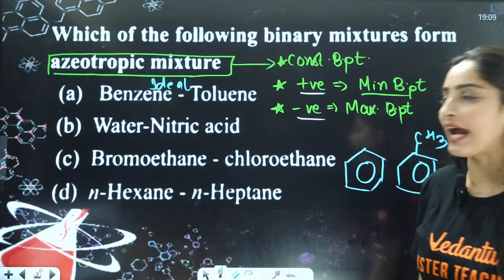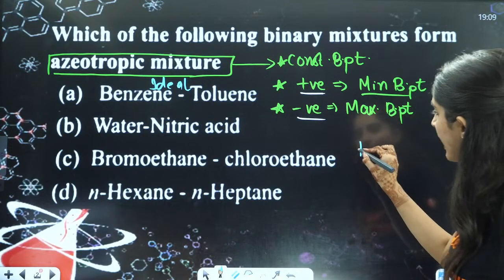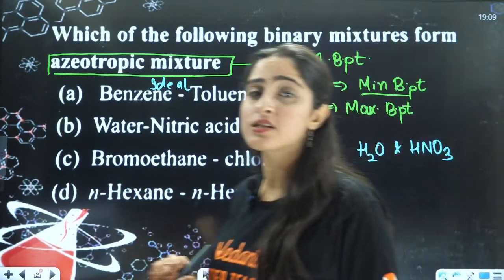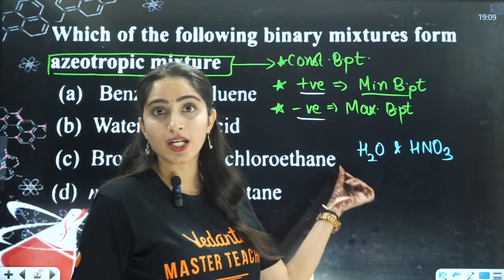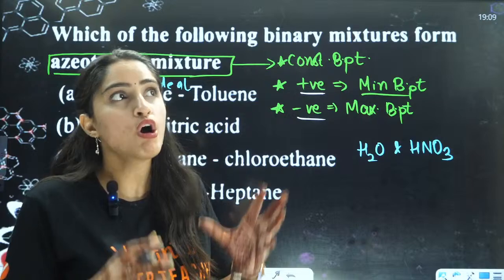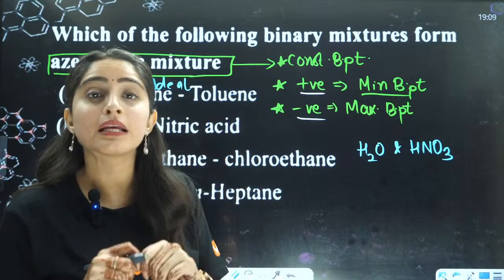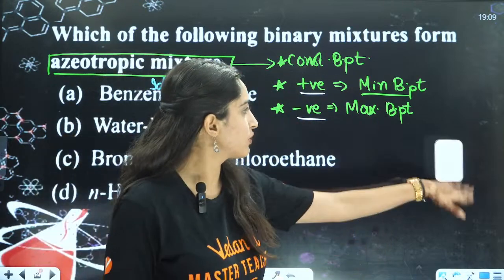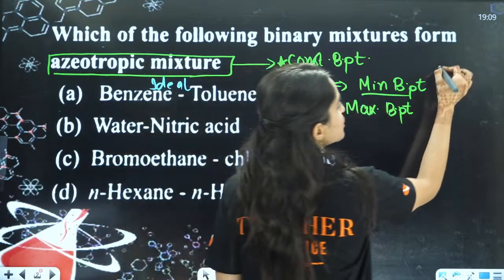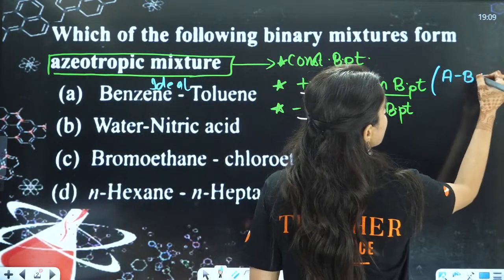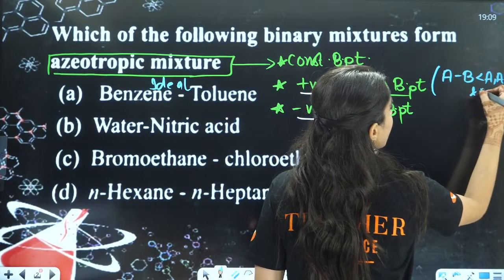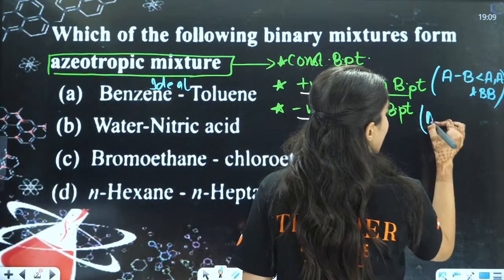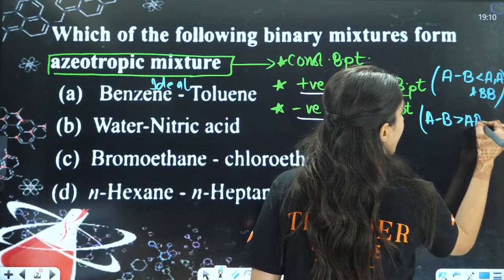What about water and nitric acid? Always remember that whenever you have water with any acid, it is going to show negative deviation. What is the reason? In positive deviation, AB interactions are less than AA and BB interactions. But when we talk about negative deviation, AB interactions are greater than AA and BB.